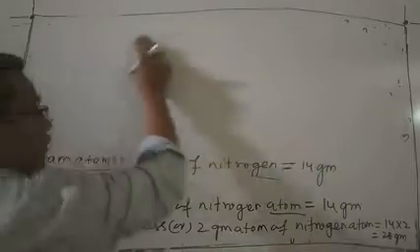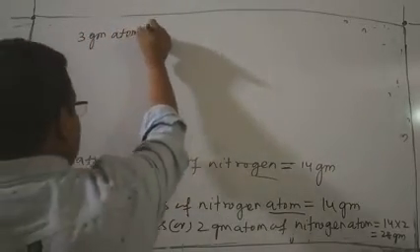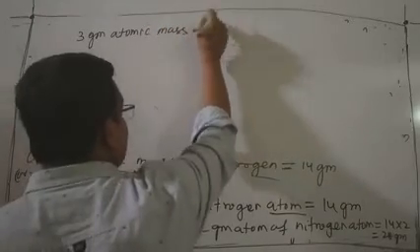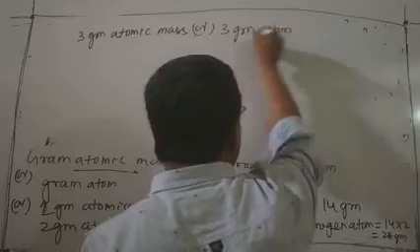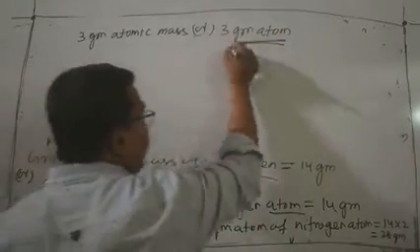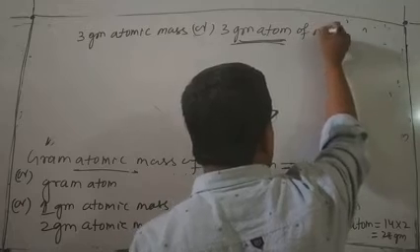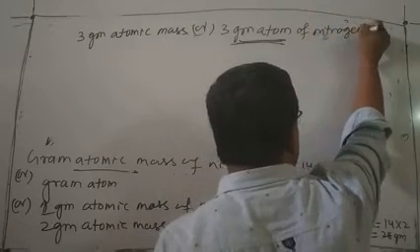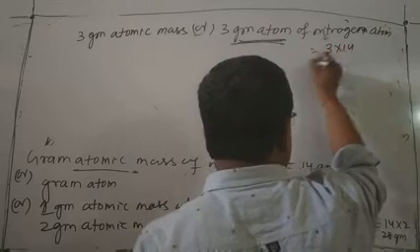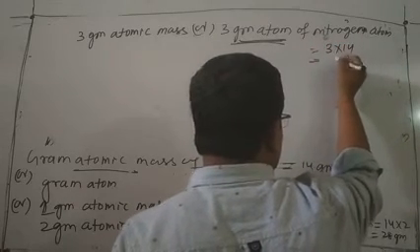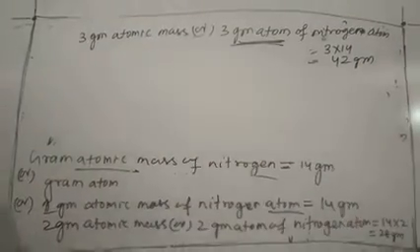Suppose a question asks you 3 gram atomic mass or 3 gram atom of nitrogen atom. Remember, it is only one atom. It means 3 into 14, that is 42 gram.